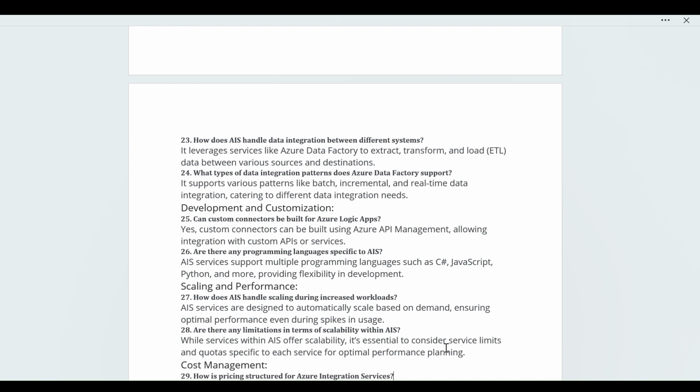Next question: are there any limitations in terms of scalability within AIS? While services within AIS offer scalability, it is essential to consider the service limits and quotas specific to each service for optimal performance planning.